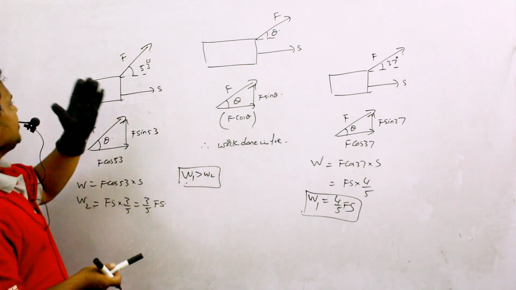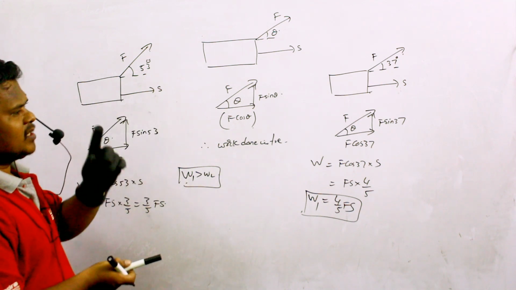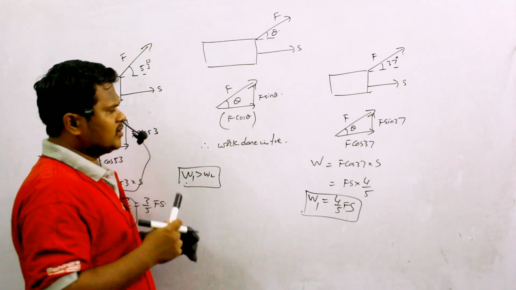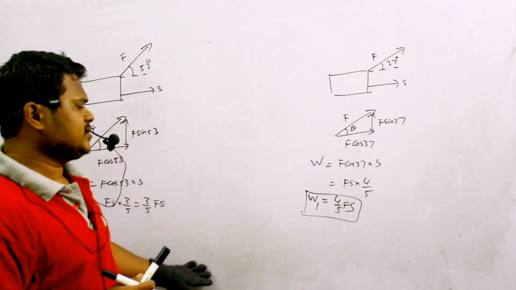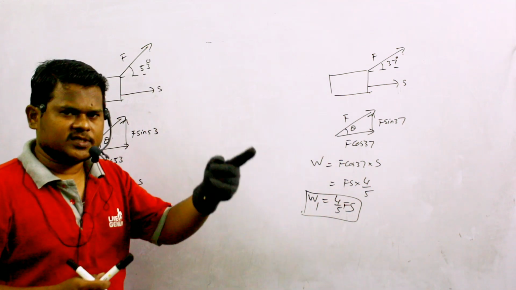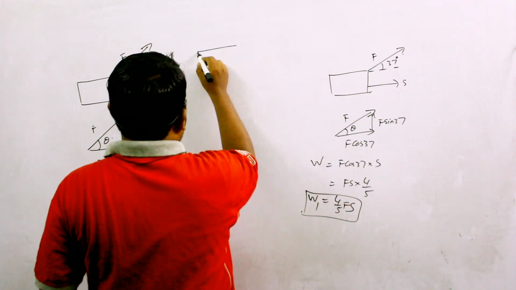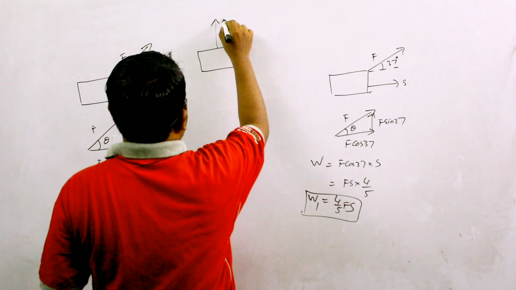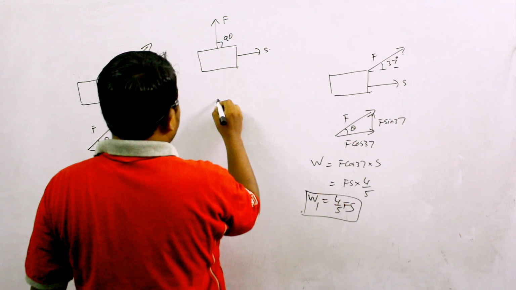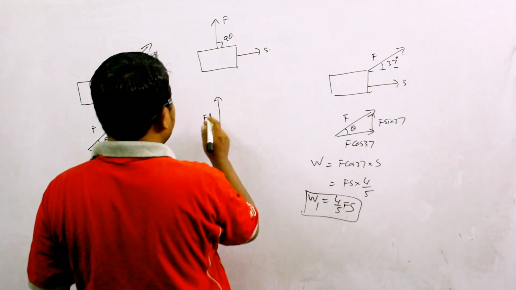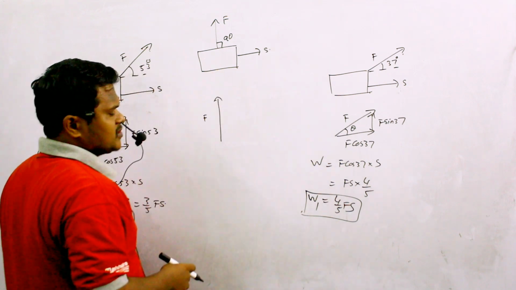So up to how much angle can I say there will be a component of force in the direction of displacement? That angle will be exactly equal to 90 degrees. So up to an angle of 90 degrees, there will be a component of force in the direction of displacement. Now if this force is applied at an angle of 90 degrees to the displacement of the body, this force vector I cannot split into two rectangular components such that one component is in the direction of displacement.